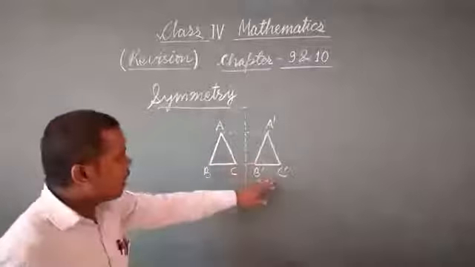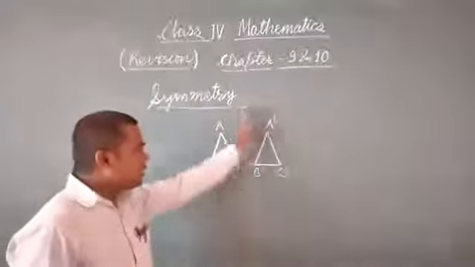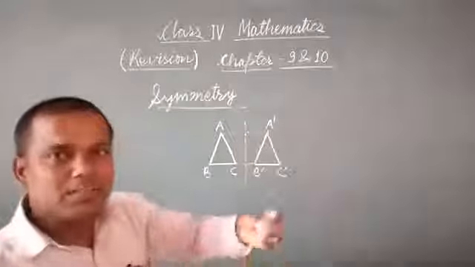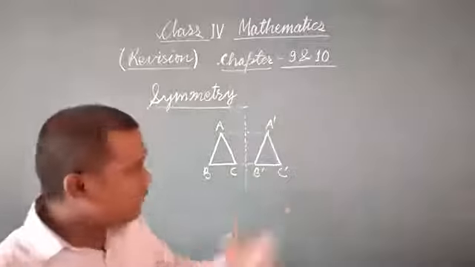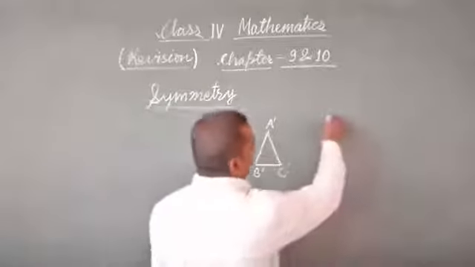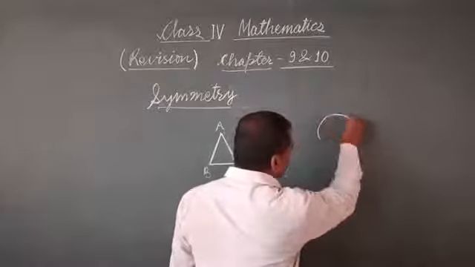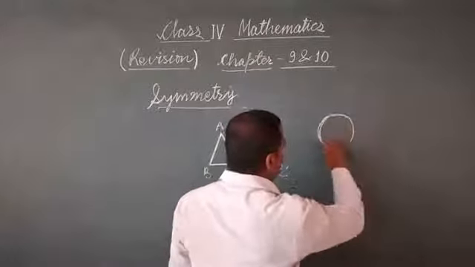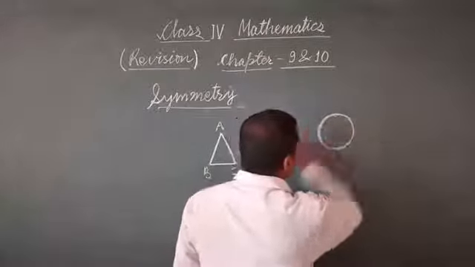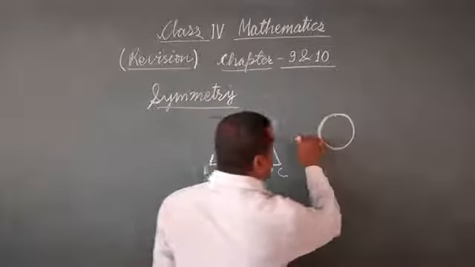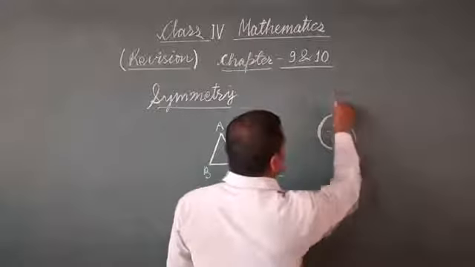So this is the reflection, and this line that I have drawn is called the line of symmetry. You can see it another way also. Suppose I have one circle here and it is asked how many lines of symmetry are in the circle. So I will draw this one which passes through the center.